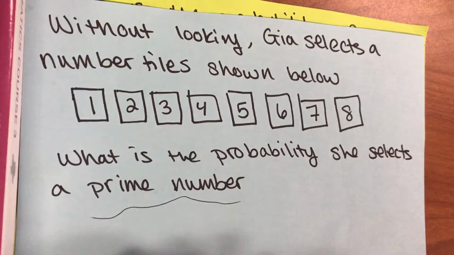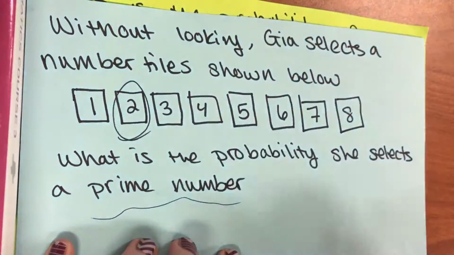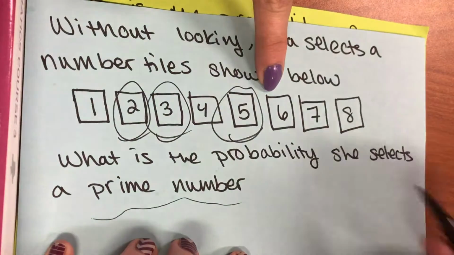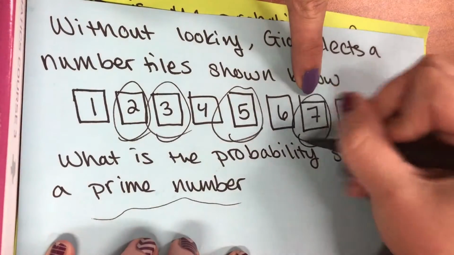It has to be 1 and another number. Yes. 2 is a prime number. 3 is a prime number. That's not, because that's 2 times 2. 5 is a prime number. 2 times 3, yeah, nope. No, that one. 2 times 4.